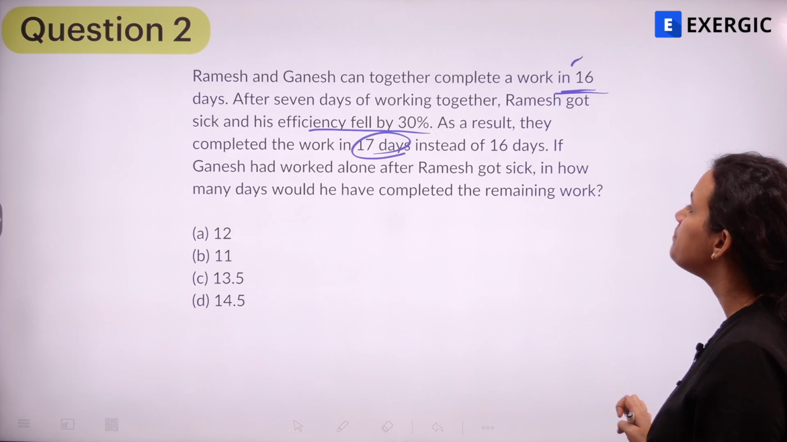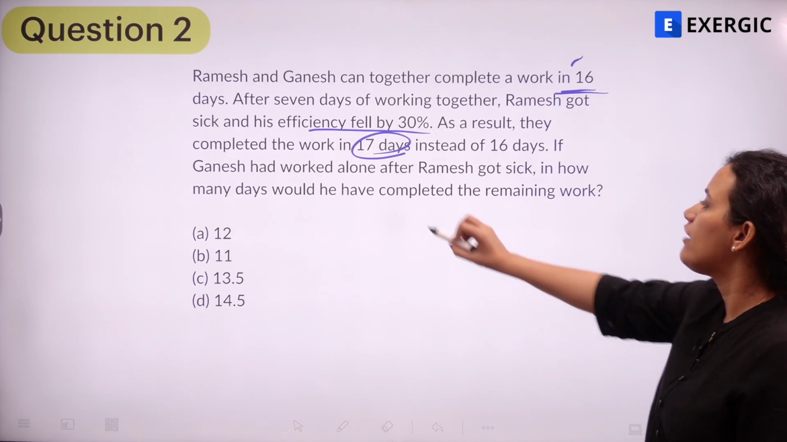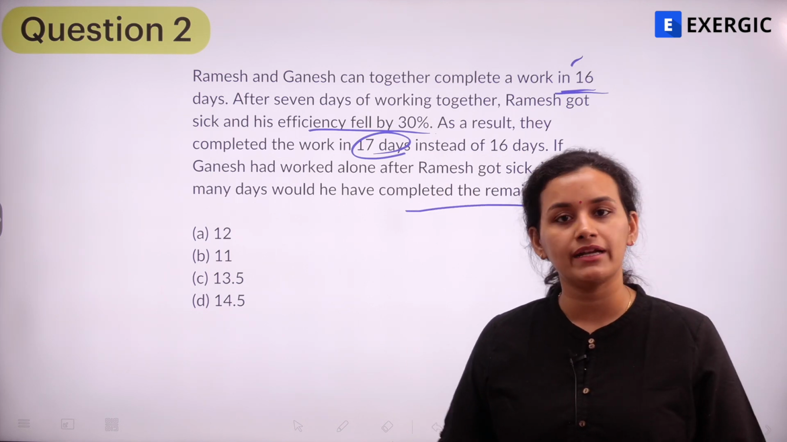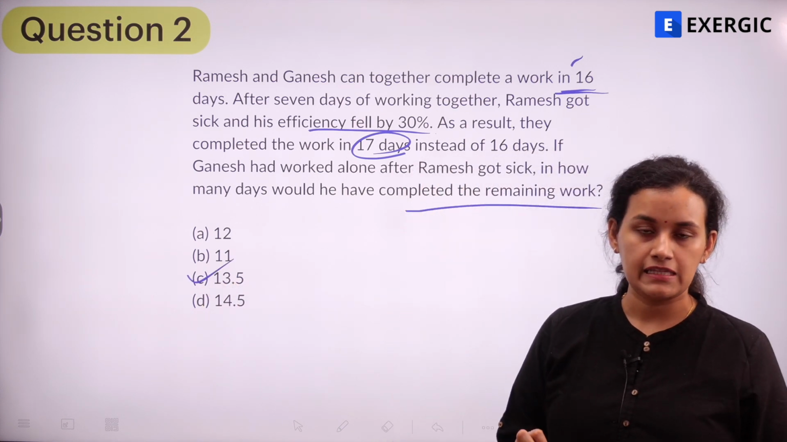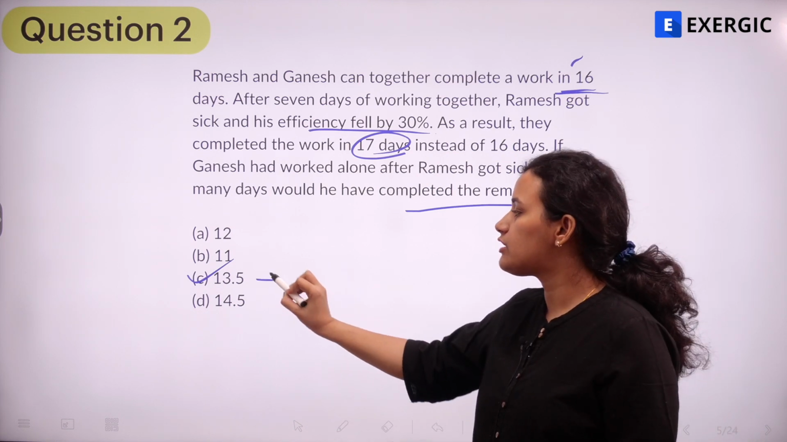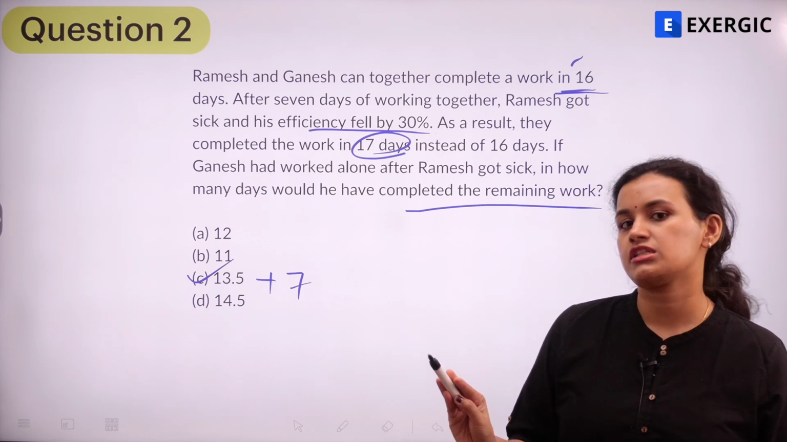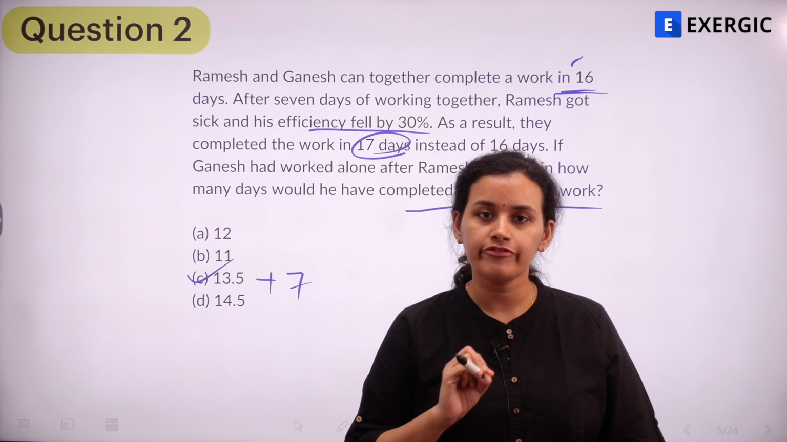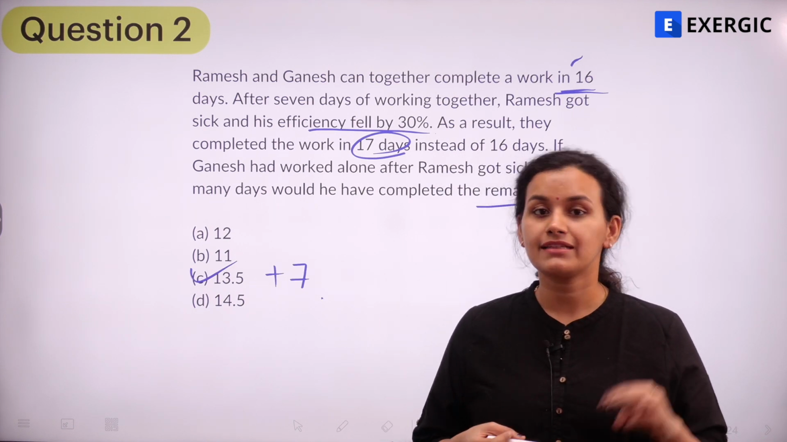So what is the question? The question is saying if Ganesh had worked alone, in how many days would he have completed the remaining work? So we want to find out, for the remaining work, how many days he would have taken. He would have taken 13.5 days. If they say the total work would have been done in how many days, then of course you would have had to add 7 to it, because for 7 days initially Ramesh and Ganesh both worked, and then Ganesh completed the remaining work in 13.5 days. So this question seems a little lengthy because we have been given 3 different cases.